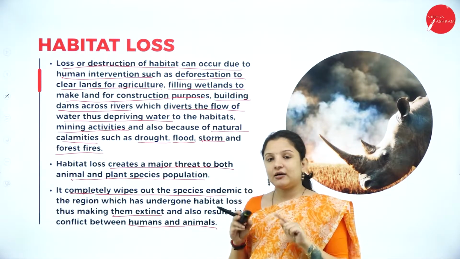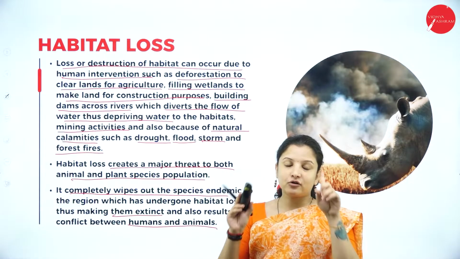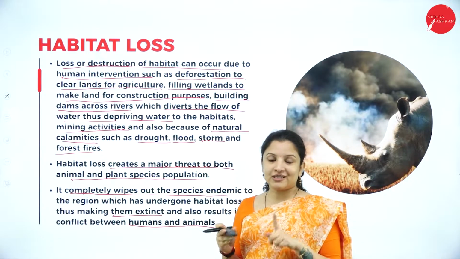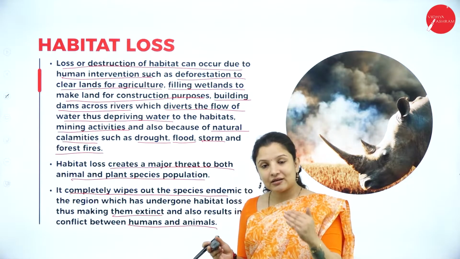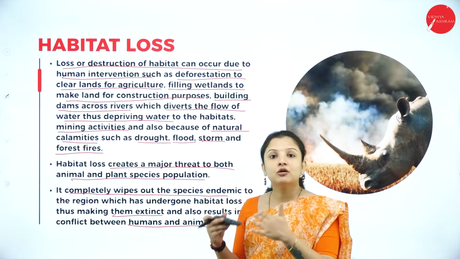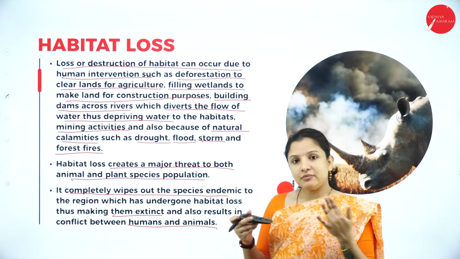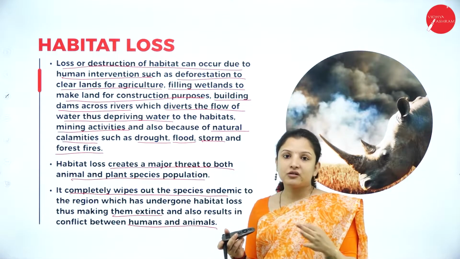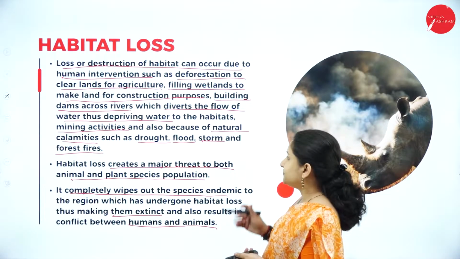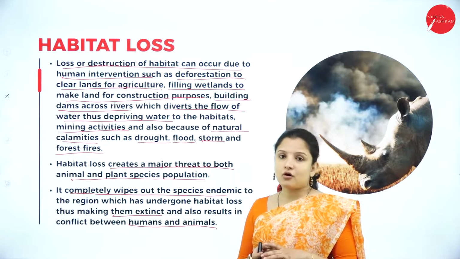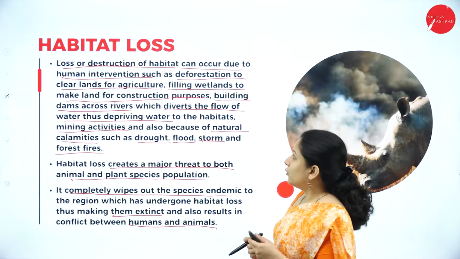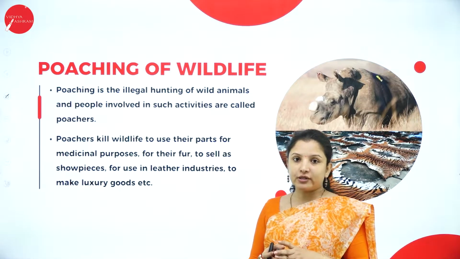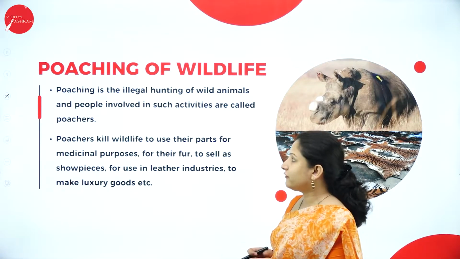Whenever you're traveling through a forest area, you might have seen on the highways a board saying animal crossing, animal corridor, right? That means it is a place where the animals actually cross. So when animals cross those regions, obviously it will result in a conflict or a fight between the humans and the animals. So habitat loss can also cause a conflict between man and wildlife. The next major threat to biodiversity is poaching of wildlife.